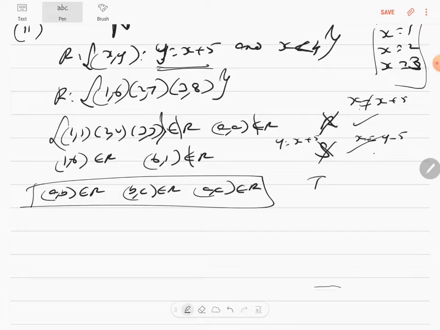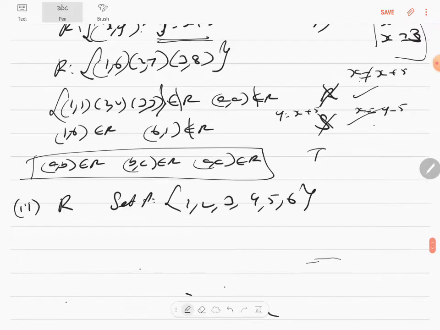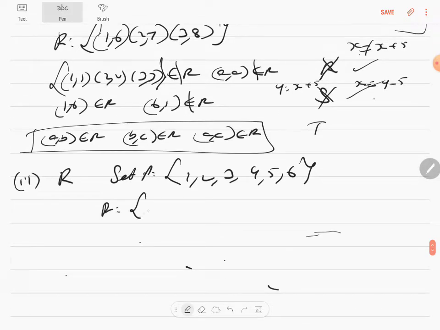Okay, so let's go to the next question. The next question is the third question. The third question is on a real number. Oh, they have given set A, so that solves a problem. It's not real numbers, it's just a relation R. So then it's 1, 2, 3, 4, 5, 6 is the set that's been given. They're asking you to write the relationship.